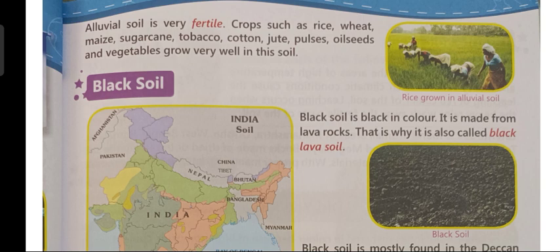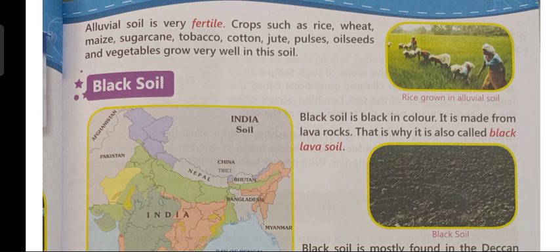Now, children, how is alluvial soil formed? We have read in chapter 2 and chapter 3 that many rivers originate from the mountains. So, rivers like Ganga and Yamuna originate from the mountains. And children, when these rivers come down from the mountain, they bring down fine silt, sand, and clay with them.